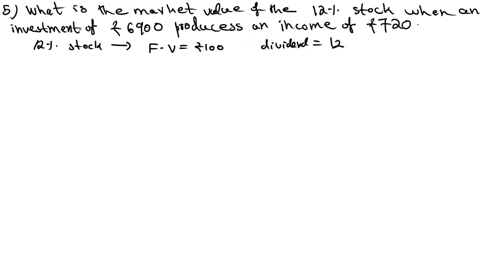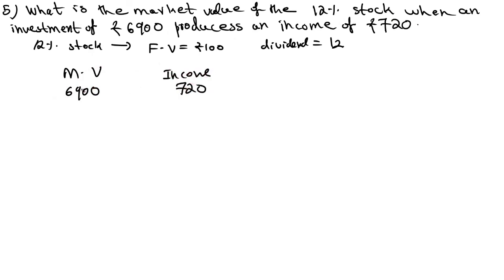Now see, what is the market value of the 12% stock? Market value you need to calculate when an investment of 6,900 rupees produces an income of 720.